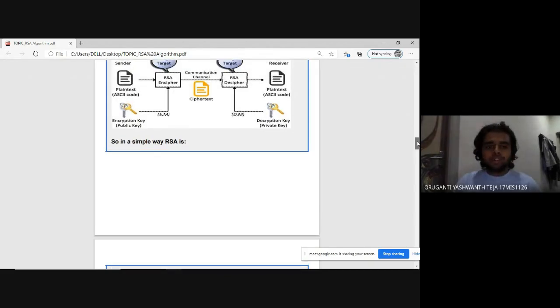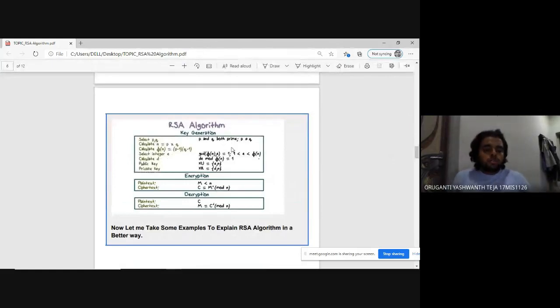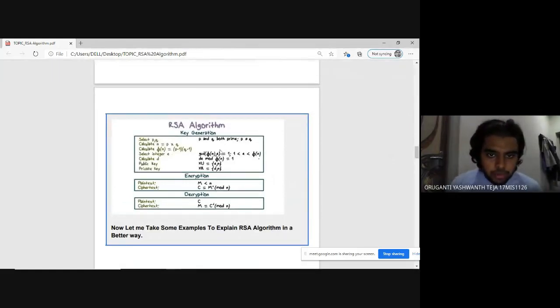We have to check for some errors. So in a simple way, we can say RSA. We have to select P comma Q, where P and Q both are prime. Then we have to calculate n, which is the multiplication of P and Q. We have to calculate psi of n, and then select an integer E with two conditions, and then calculate D.